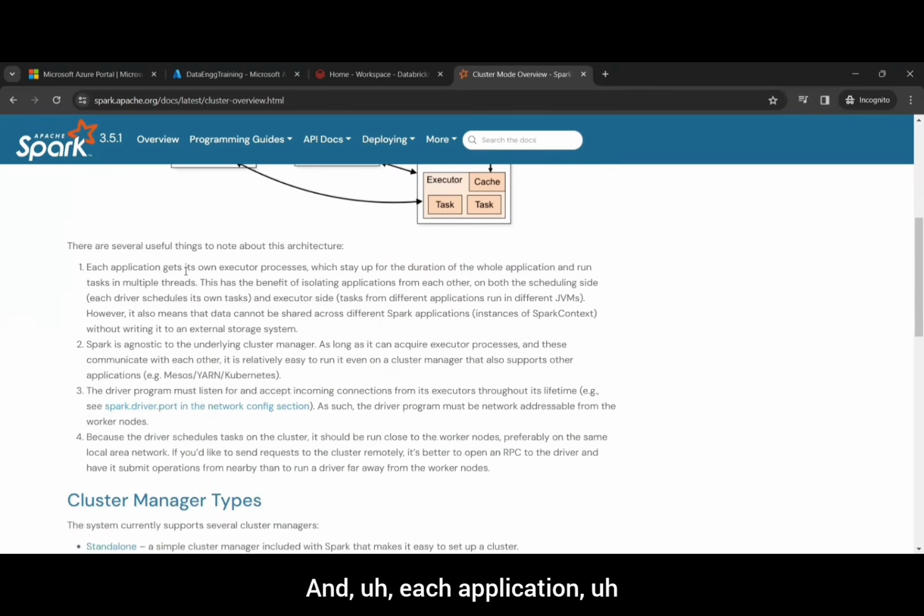Each application gets its own executor processes, which stay for the duration of the whole application and run multiple threads. This isolates applications from each other and helps with scheduling on the executor side. Spark is agnostic to the underlying cluster manager.